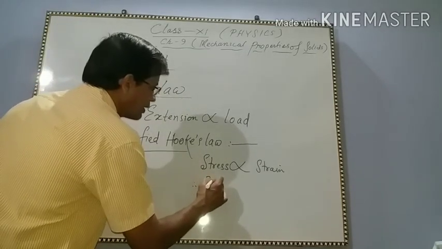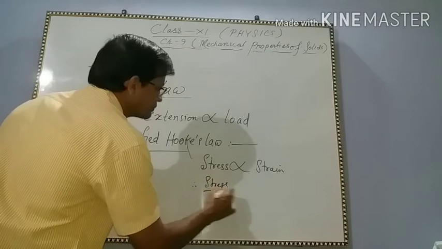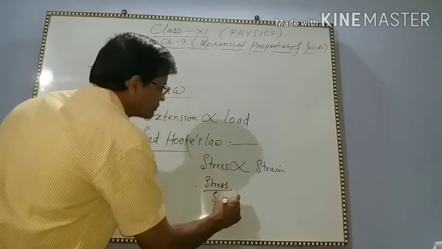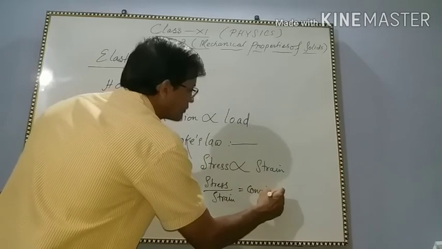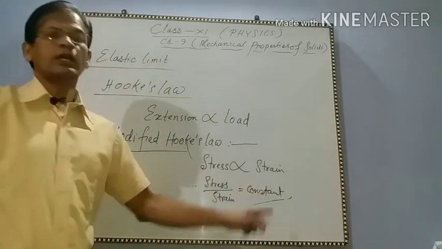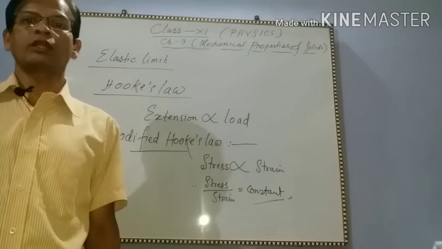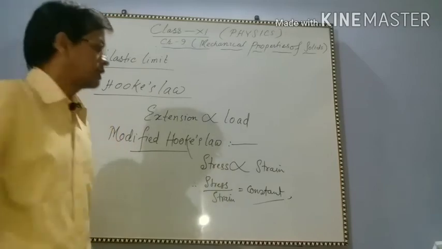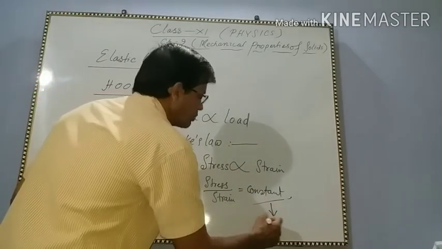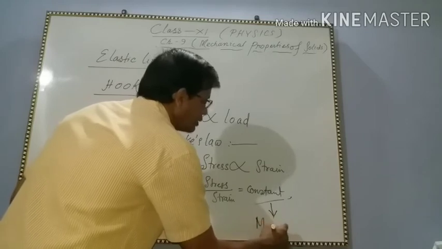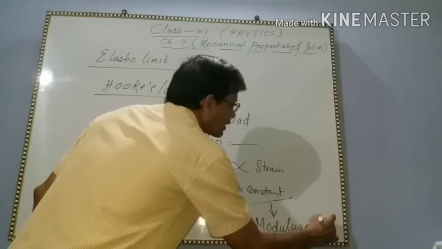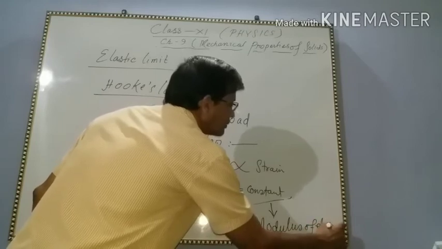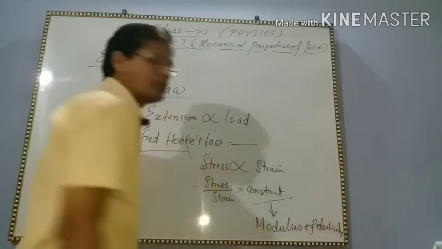Therefore, this constant is called the modulus of elasticity, or coefficient of elasticity.